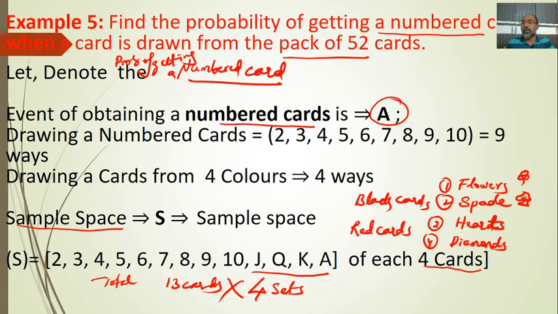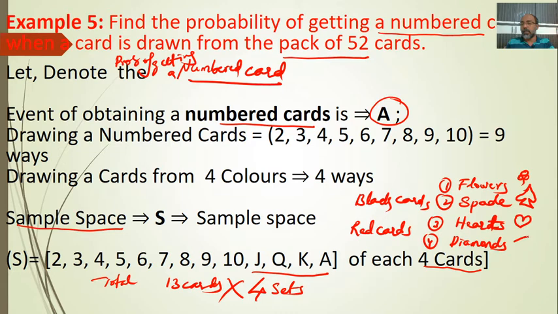Like this, so this is a spade card. Then hearts, like this heart shape.